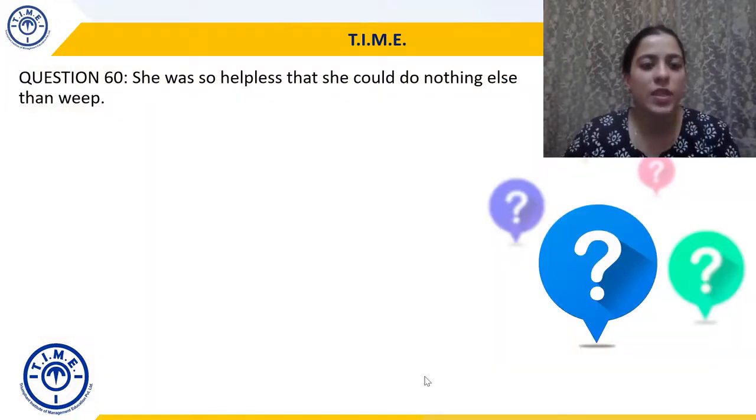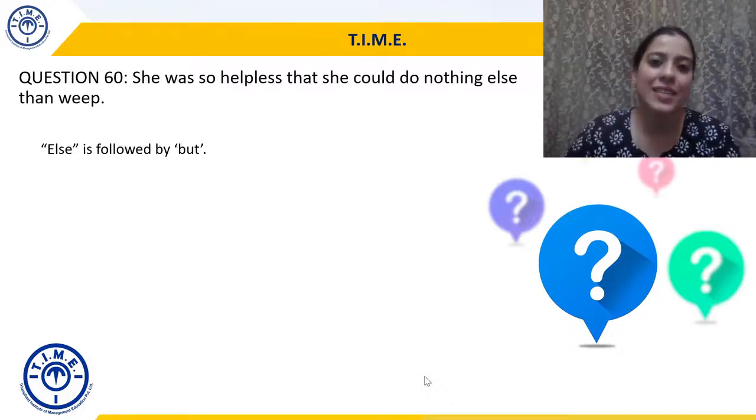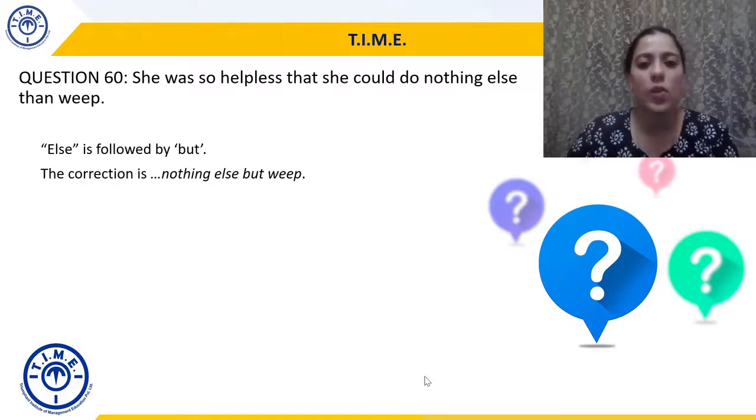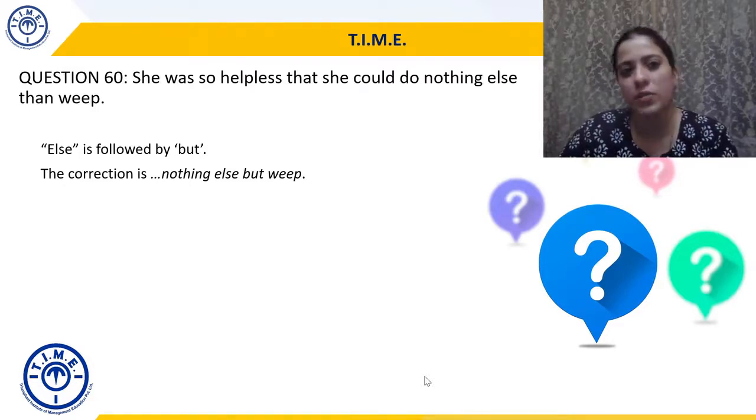Question 60. She was so helpless that she could do nothing else than weep. So whenever we use else, it is followed by but, right? So the correction will be she was so helpless that she could do nothing but weep, right? So nothing else but weep. She was so helpless that she could do nothing else but weep.